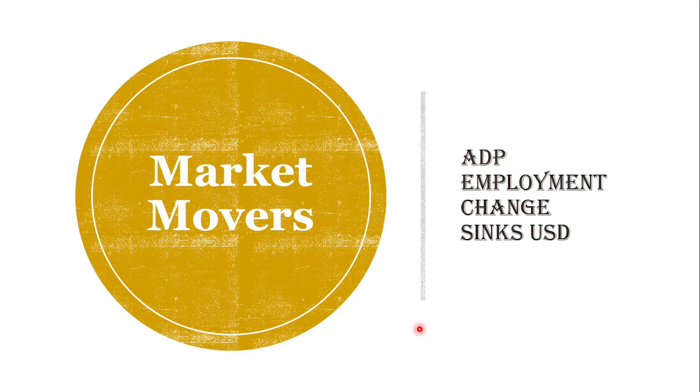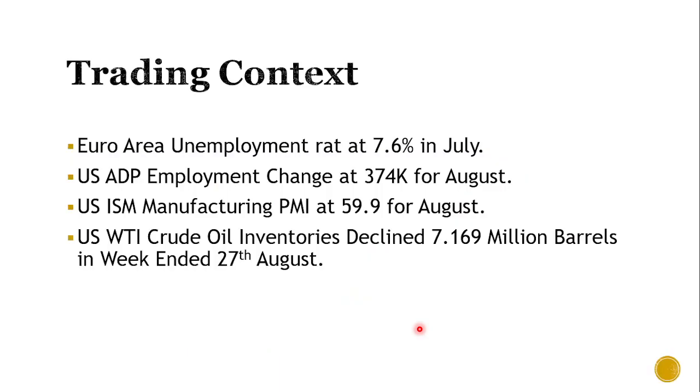Now let's consider all the important market moving economic releases which we have got so far. For European economies, the data released includes the unemployment rate, and for North America we have multiple releases which we will also consider.